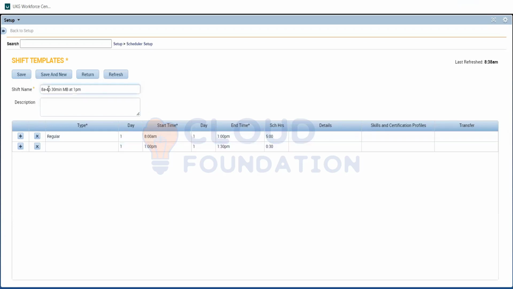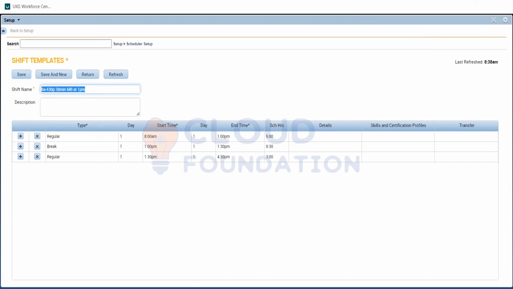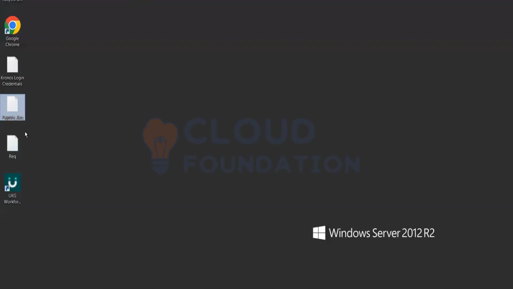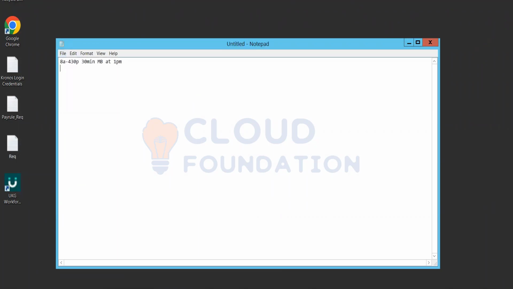And so it will be 8 a.m. to 4:30 p.m., then only 8 hours will come. So this segment I'll mark as break, and then again I'll give it as regular, and I'll make it 4:30 p.m. So now our 1-day shift is ready, and this is the name which we have created. I'll just have a notepad to note it out. This is our first shift.